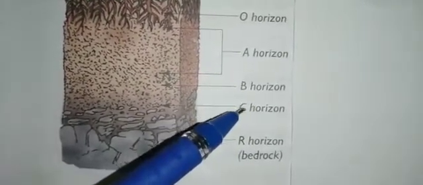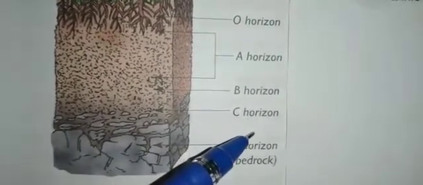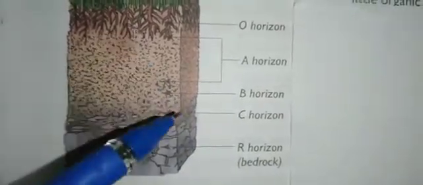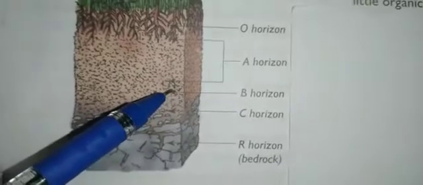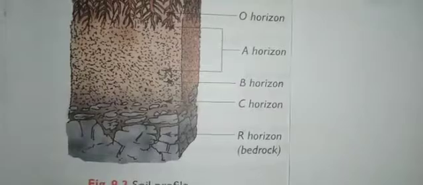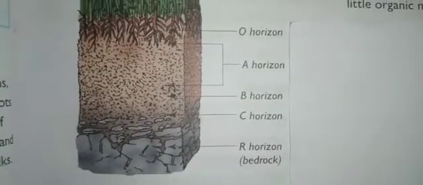Next comes C horizon. This layer is also called regolith. Roots of the plants do not penetrate here. Roots of the plants will reach only up to B horizon. It will not come to C horizon, it will not penetrate into this layer. In this layer, very little organic matter is found. So this is about C horizon.